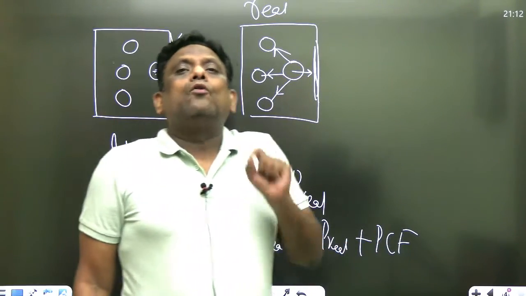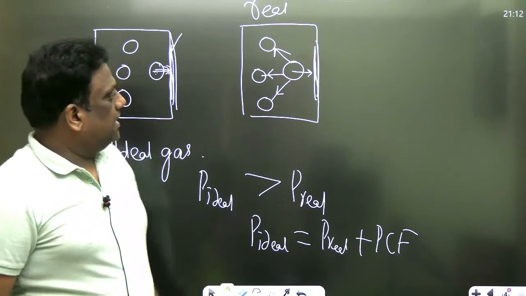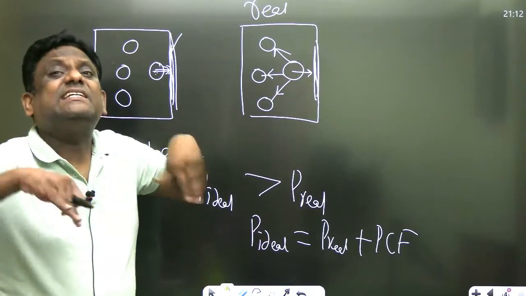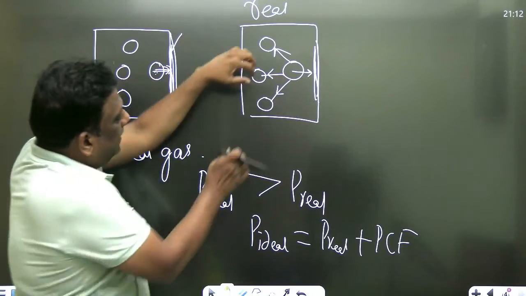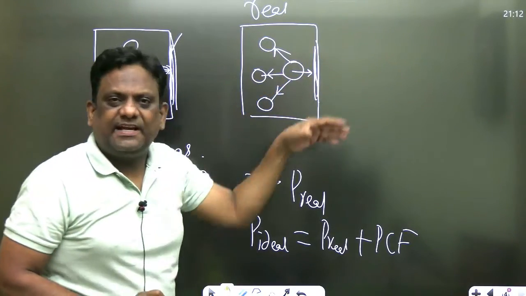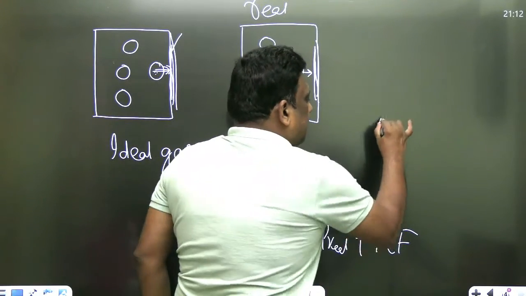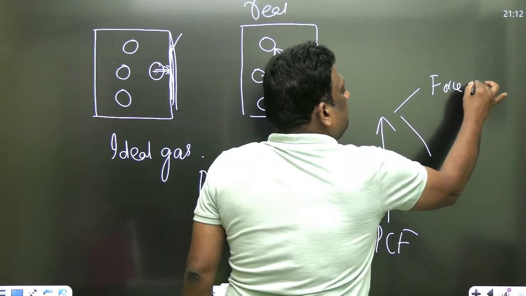Now let us see on what parameters the pressure correction factor depends. Look carefully, sirs. If the number of molecules, if the density is more, this attraction will be more. Yes or no? My dear students, this pressure correction factor depends on two things: force of attraction